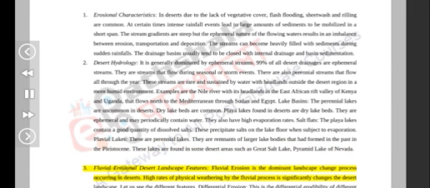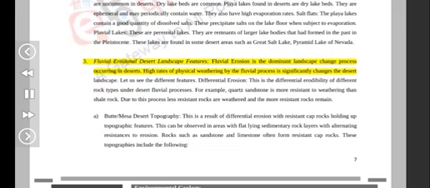3. Fluvial erosional desert landscape features. Fluvial erosion is the dominant landscape change process occurring in deserts. High rates of physical weathering by the fluvial process significantly change the desert landscape. Let us see the different features.